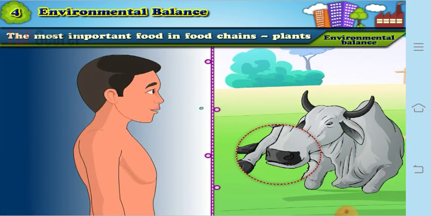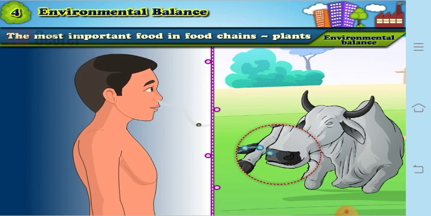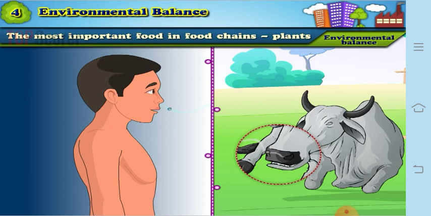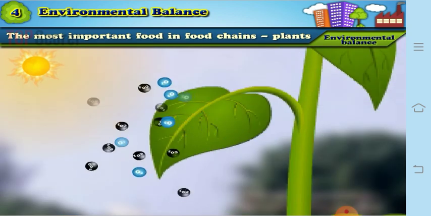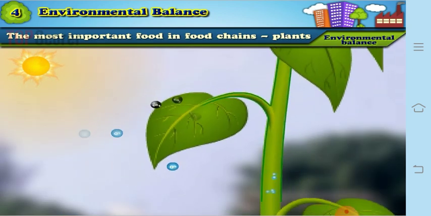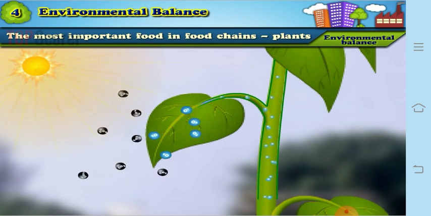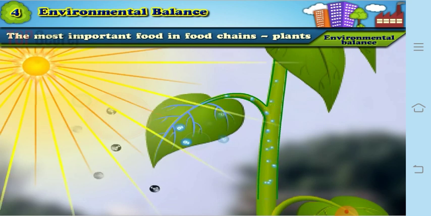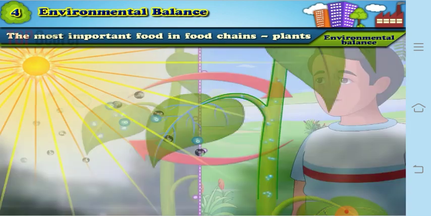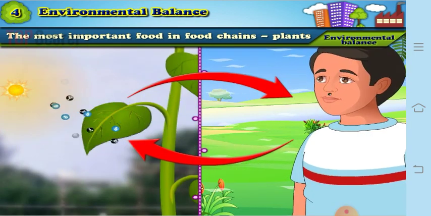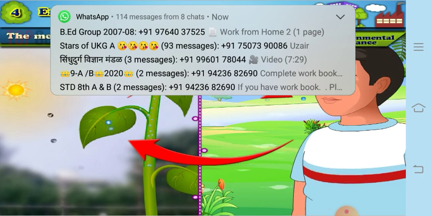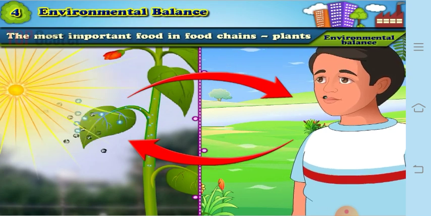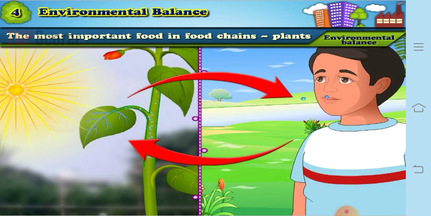But if we continuously take in oxygen, then how is it that we are getting fresh oxygen all the time? Yes, when we are breathing, we are giving out carbon dioxide, correct? And we are taking in oxygen. So this carbon dioxide is taken up by the plants, and in return they give us oxygen. So this is how the oxygen is getting cycled. So plants prepare their own food with the help of carbon dioxide, and in return they give us oxygen. So this is how the oxygen and carbon dioxide cycle is going on in the environment.